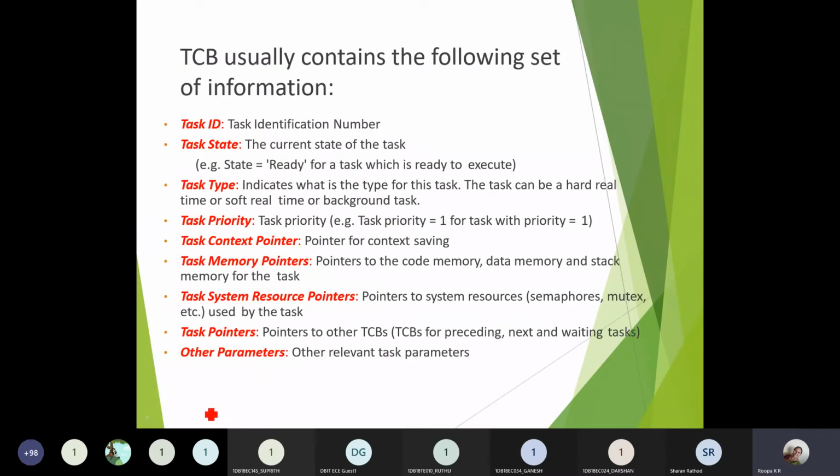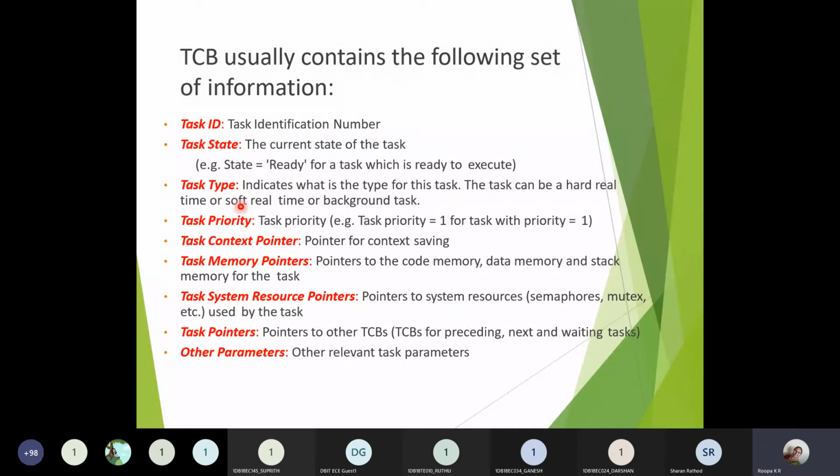So as I told you here, each and every task which has been created will have its own identification number, so the task ID will be stored in that. Next, task state. There are four different states: ready, running, blocked, and completed. Ready means whenever the task is ready for its execution, it enters the ready state. Whenever the task is running or executing, it goes to the running state. Whenever the task has been interrupted, it goes to the blocked state. So these are the different types of states which we have, that we'll see in the next slides.